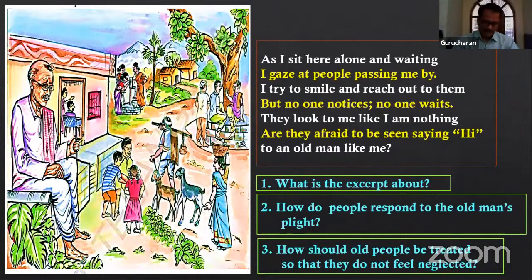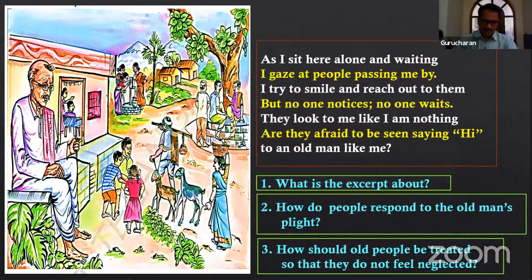That is his feeling. And the next one: how should old people be treated so that they do not feel neglected? Will you try to answer this question? How should old people be treated so that they do not feel neglected? Old people generally feel that they are neglected. They are not being taken care of. So this is the feeling of old people in most of the houses, in most of the villages or towns, whatever the place may be.